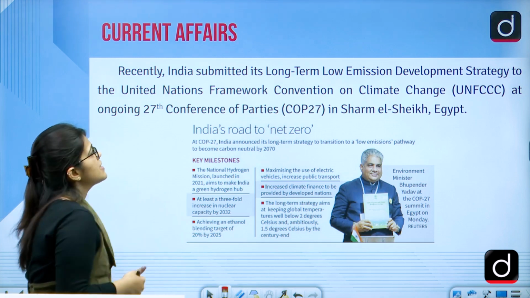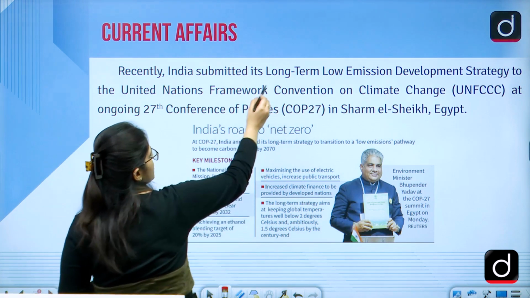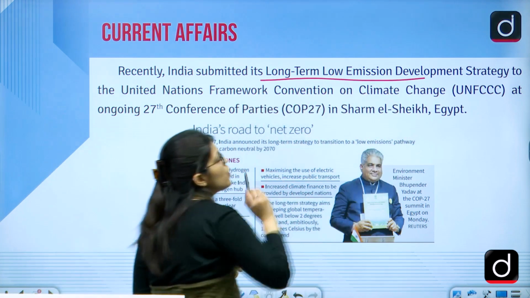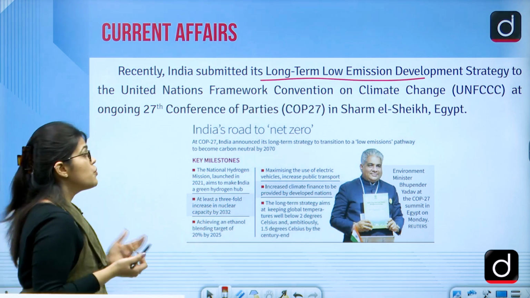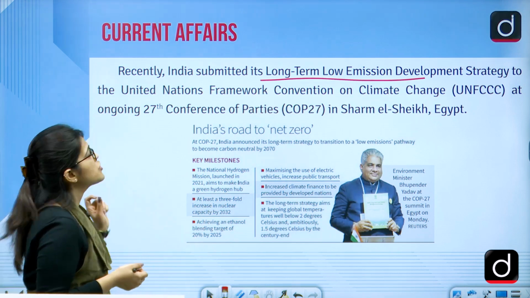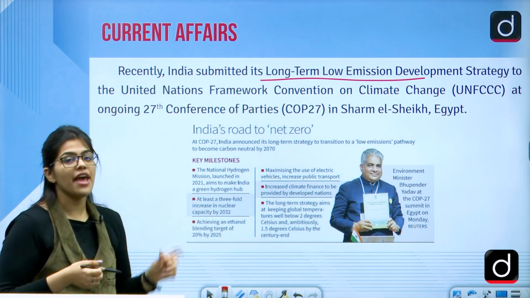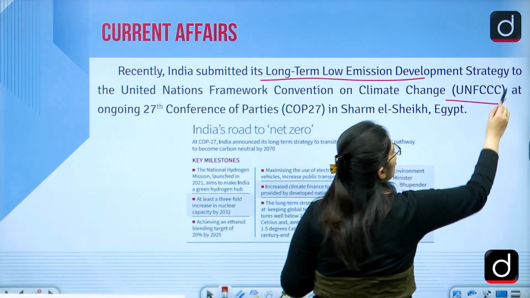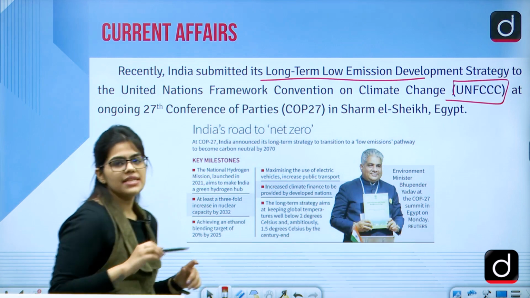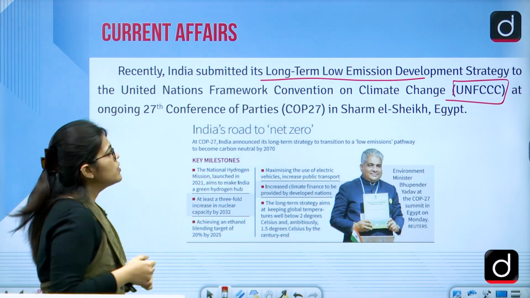Recently India submitted its long-term low emission development strategy to which organization? To the United Nations Framework Convention on Climate Change, that is UNFCCC. You should also know the full form of UNFCCC and which year it came into being.